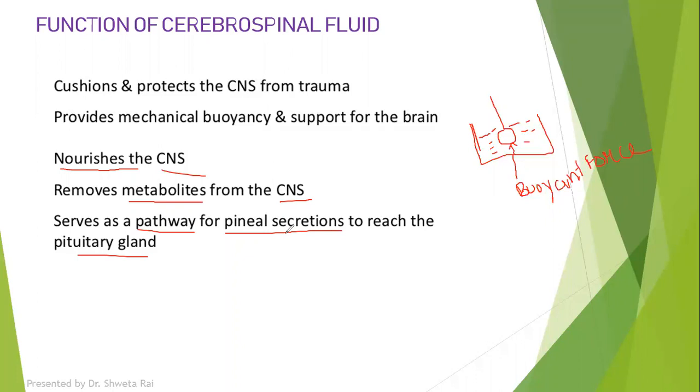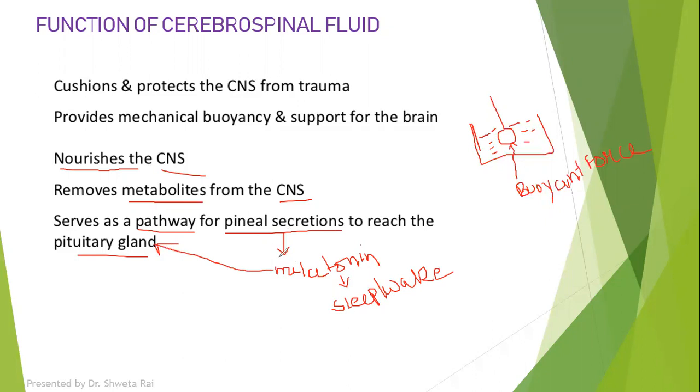If you see the pineal gland, which is located in the brain, it secretes a hormone which is called melatonin. This melatonin not only regulates the sleep and wake cycle, but it also inhibits the secretion of the pituitary gland.